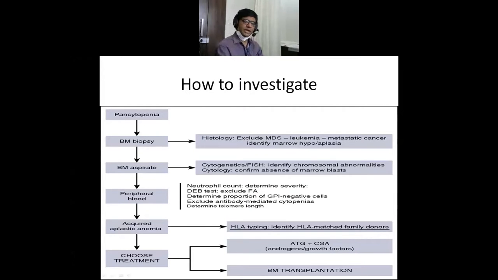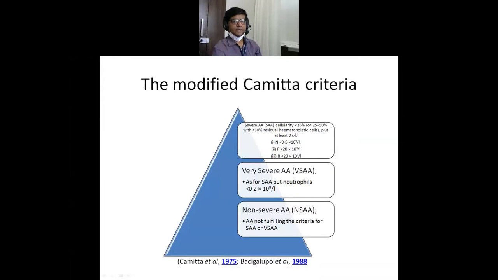And depending upon that, you usually diagnose. This is how you investigate these patients. So classification of aplastic anemia is the next step for us. One good trial was there in 1975, and they tried to classify these patients, and that is called the Camitta criteria. Camitta criteria is the criteria to classify cases of aplastic anemia.